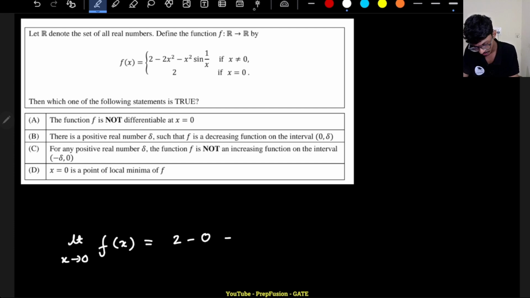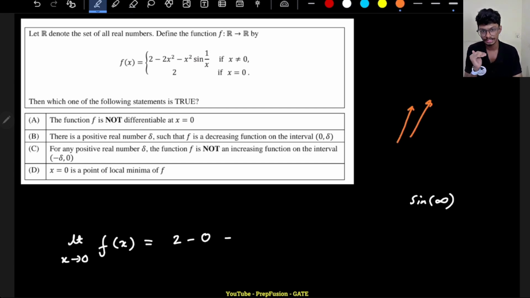Now here, I cannot simply put 0. There will be problems. If I put 0, this is sine of infinity. And what is sine of infinity? Is infinity a value? No. Infinity is just a feeling that it is ever increasing. So when the angle inside a sine function is increasing, what will happen? It will just oscillate between plus 1 and minus 1.